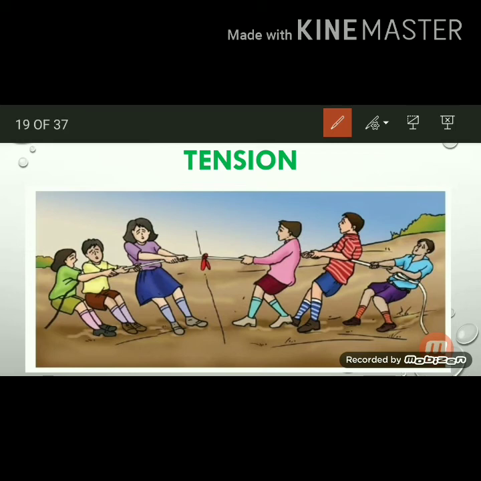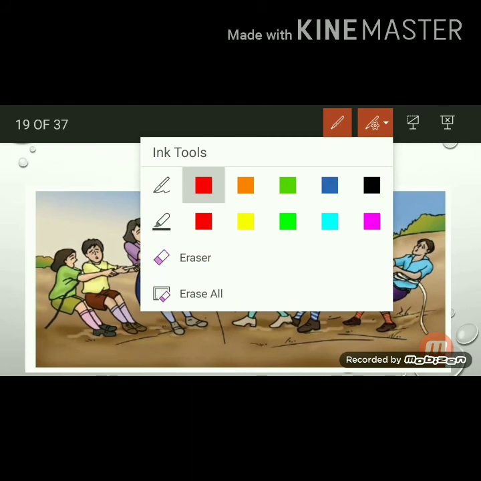See, here the girls are applying the force F1. At the same time, there is a force which exists in the thread. This force always opposes the applied force, and it acts in the opposite direction of the applied force.